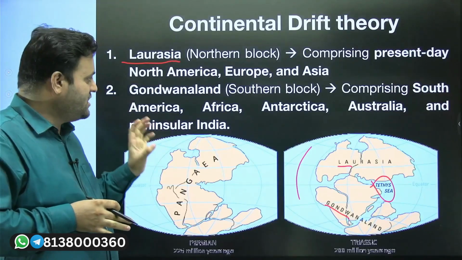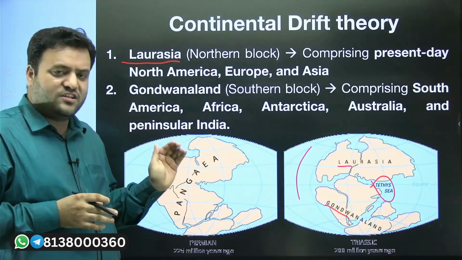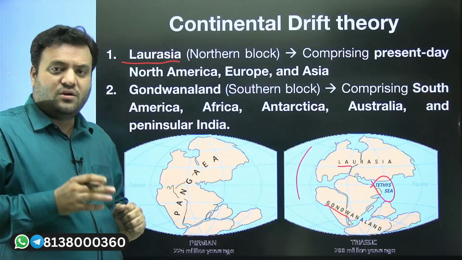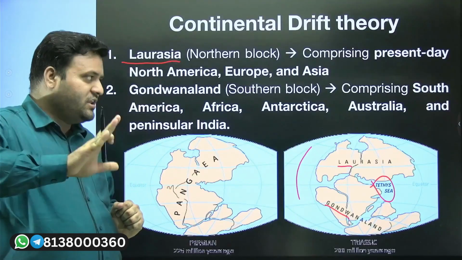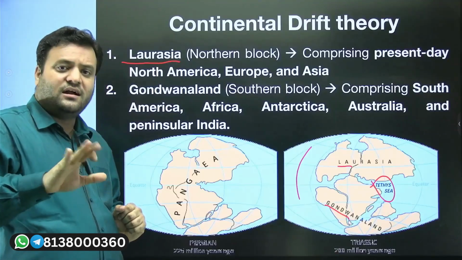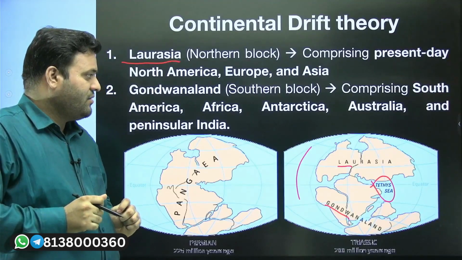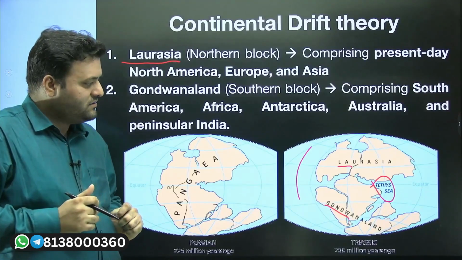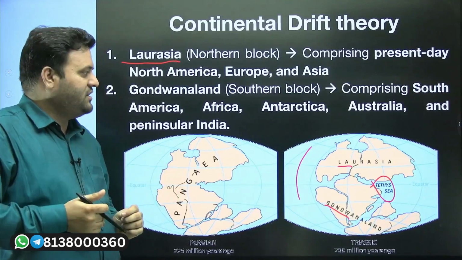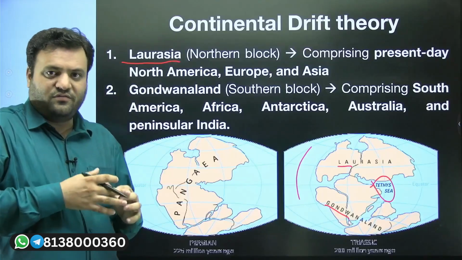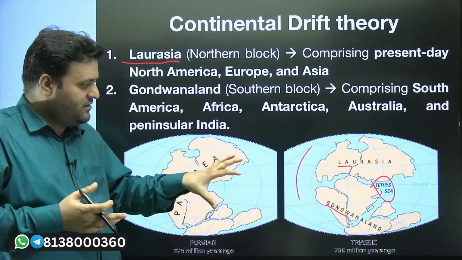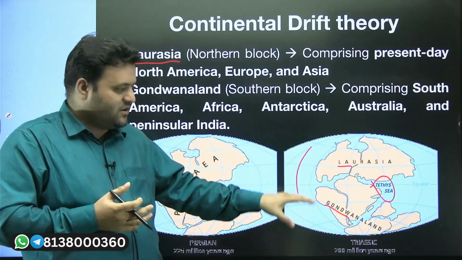The Gondwanaland, which was the southern block, comprised South America, Africa, Antarctica, India, Australia, Madagascar, and the Falkland Islands as well.